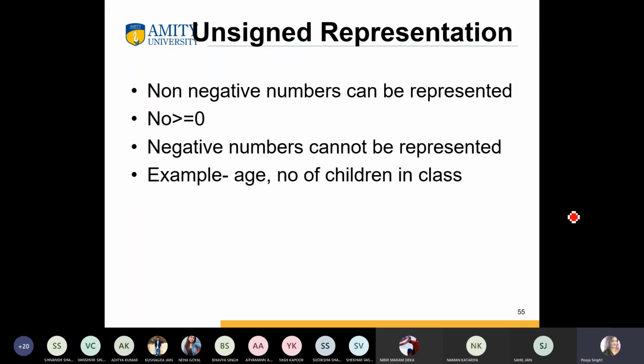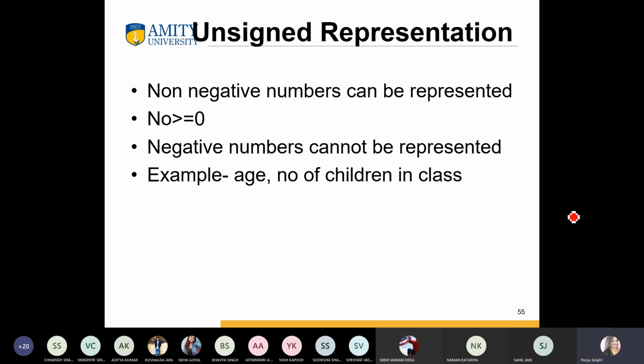In unsigned representation, non-negative numbers can be represented, negative numbers cannot. For example, age, or number of children in a class, can never be a negative number.